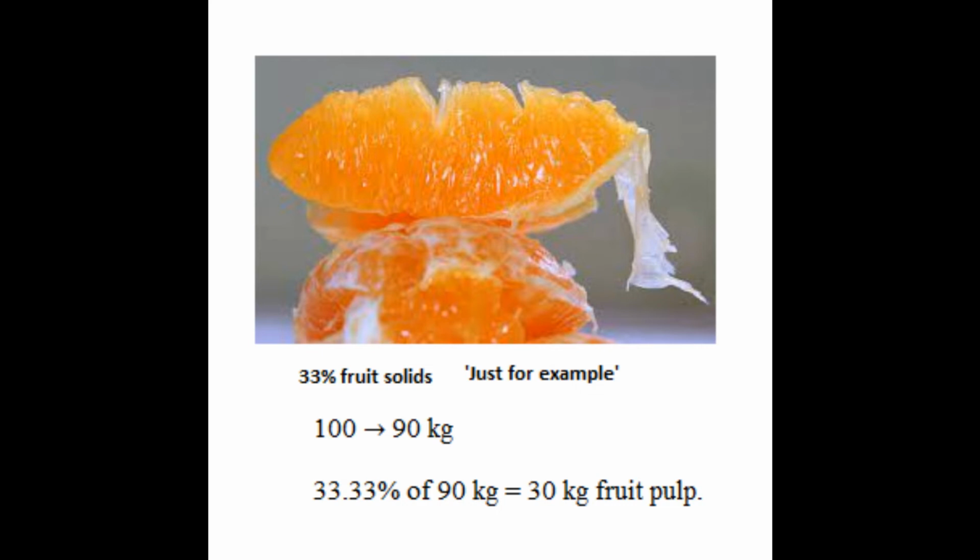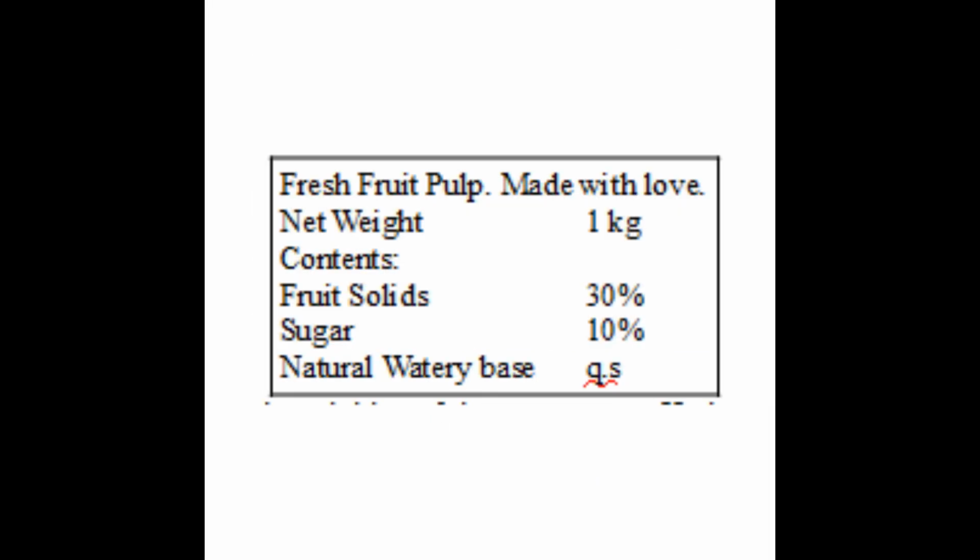So he removes 10 kgs fruit from the lot, and after pulping he sends it to the factory in a large plastic bag, on which he writes fruit pulp net weight 90 kg and contents 30 kg fruit solids. In the factory they mix sugar powder as preservative to make it to 100 kg and put it in smaller tins which can hold 1 kg each and send to packing department for sealing and labeling. The label looks like this: fresh fruit pulp, net weight 1 kg, contents fruit solids 30%, sugar 10%, natural watery base QS.